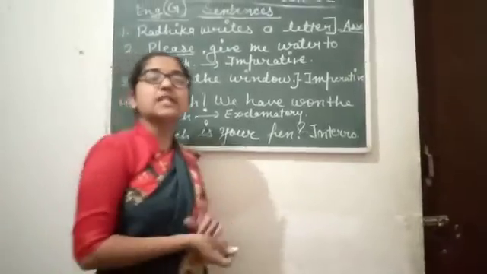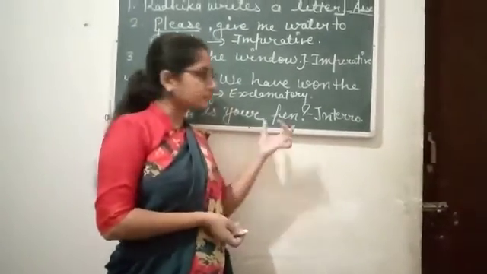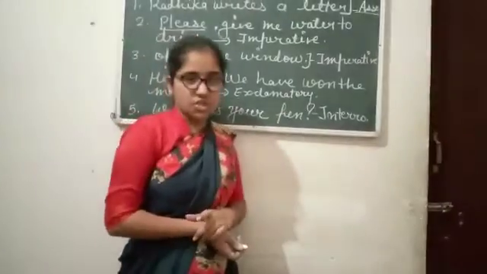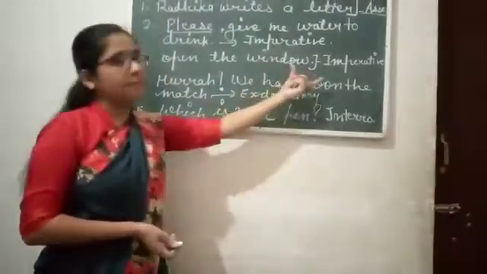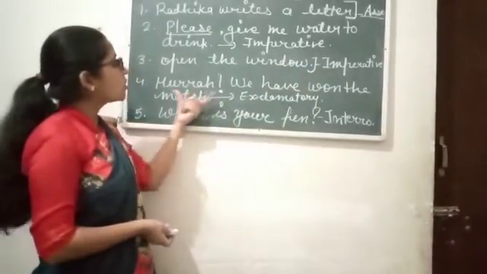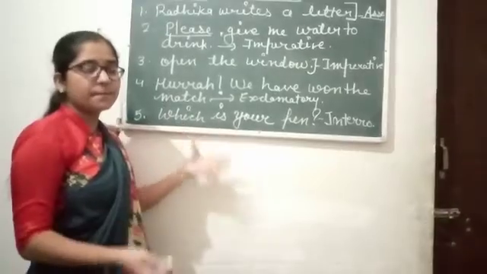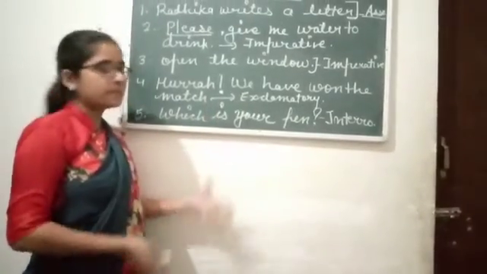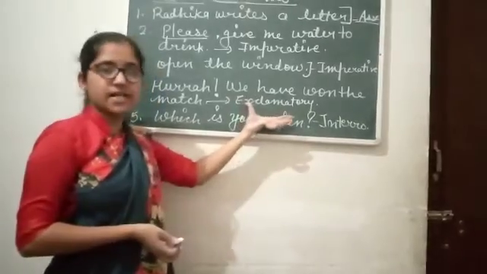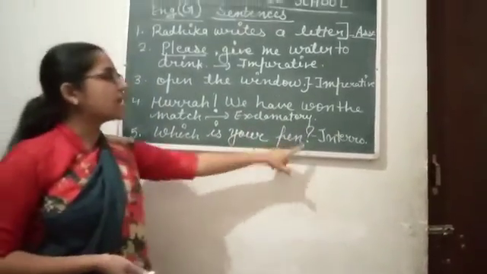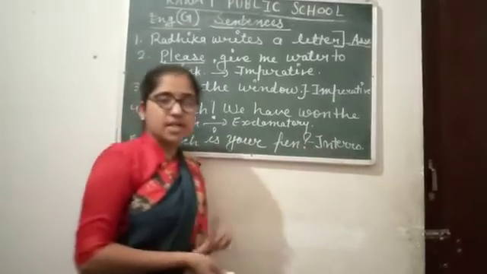Which expresses command, request, advice and suggestion. Open the door, open the window, imperative command. Hooray, we have won the match, exclamatory because this is happiness. When there is happiness, sadness and surprise, that will be an exclamatory sentence. Which is your pen? This is asking a question, so that is an interrogative sentence.